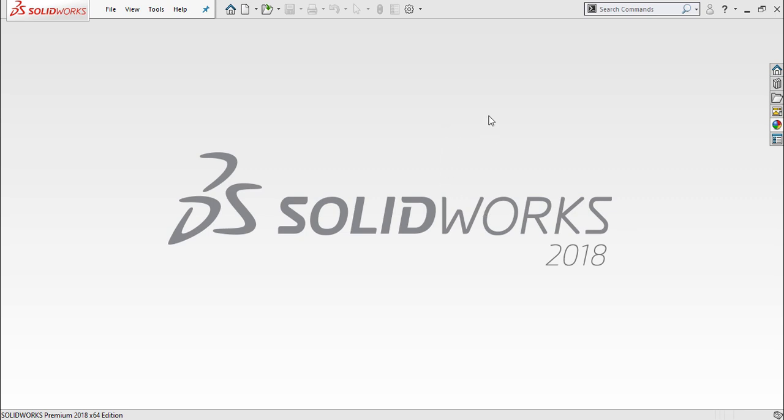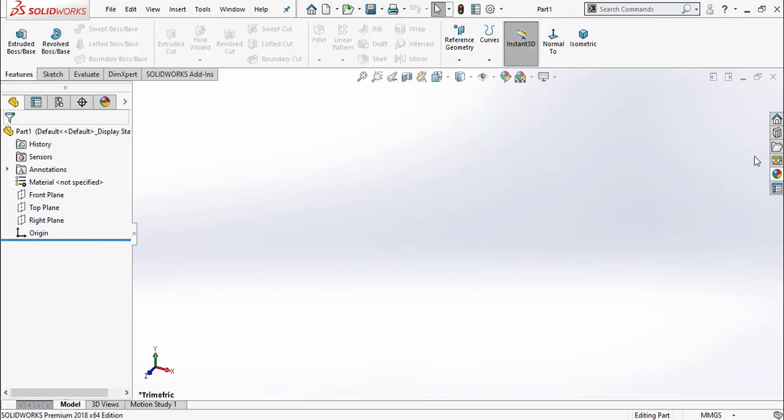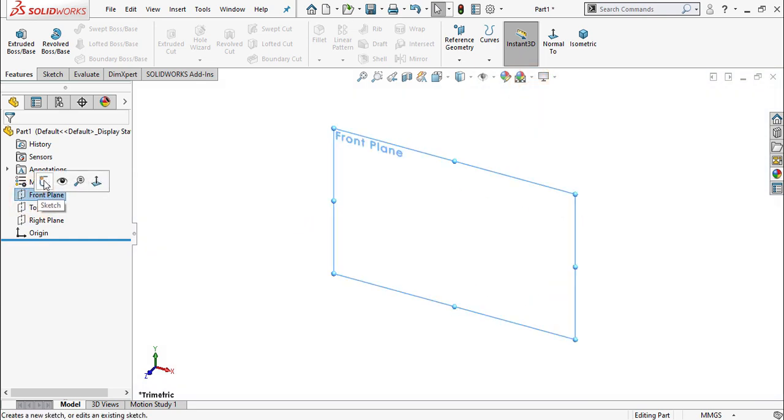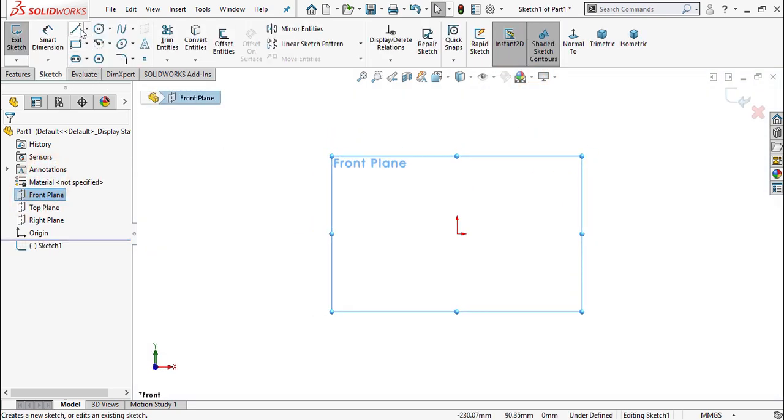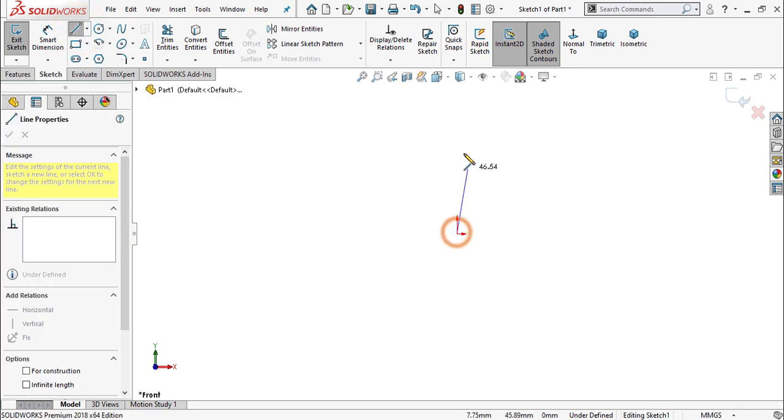In today's video we are going to design an engine valve for our 4-cylinder engine. So let's begin. Select here new part. Okay. Now select the front plane and click sketch. Now select here line. Draw one vertical line from the origin.